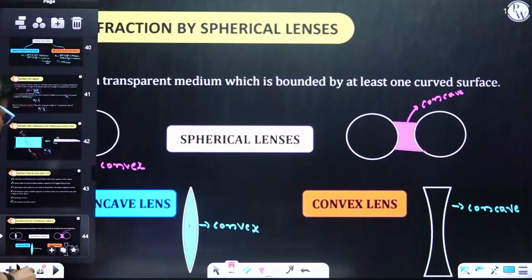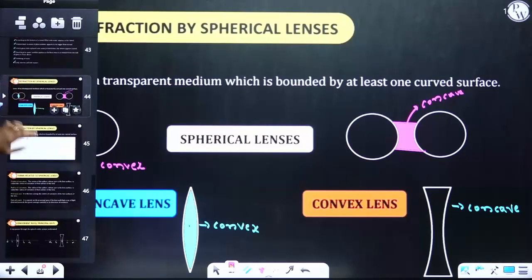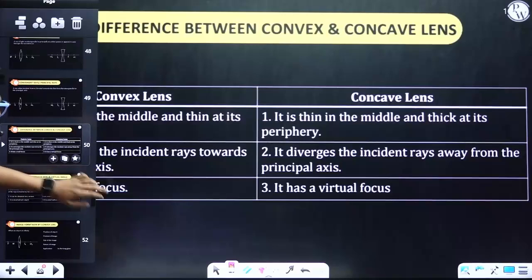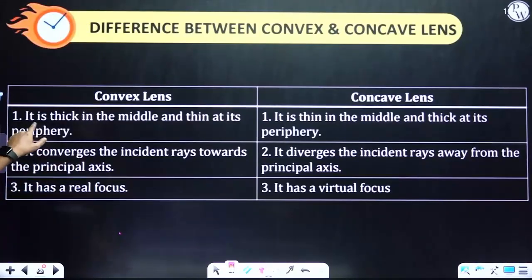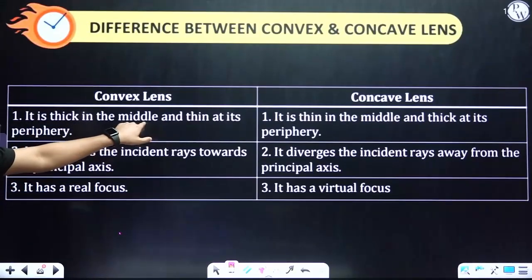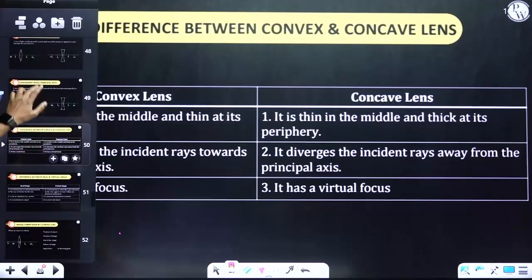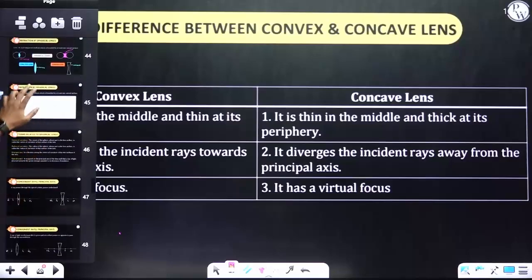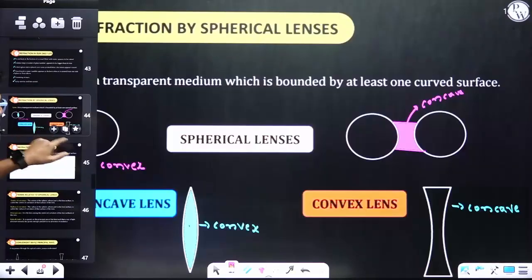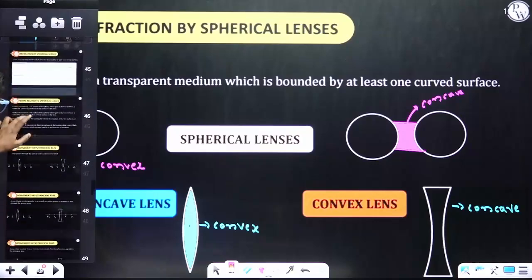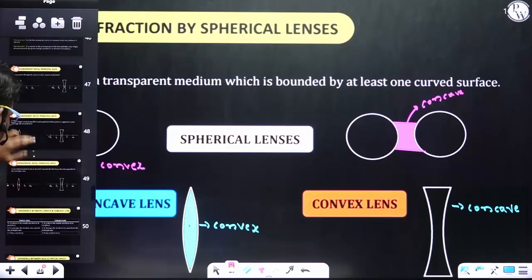If you see the difference between concave and convex, here you see, it is thick in the middle: convex. Thick in the middle and thin at its periphery. Thick is convex, and thin is concave. Clear? So I'll bring this one here only.